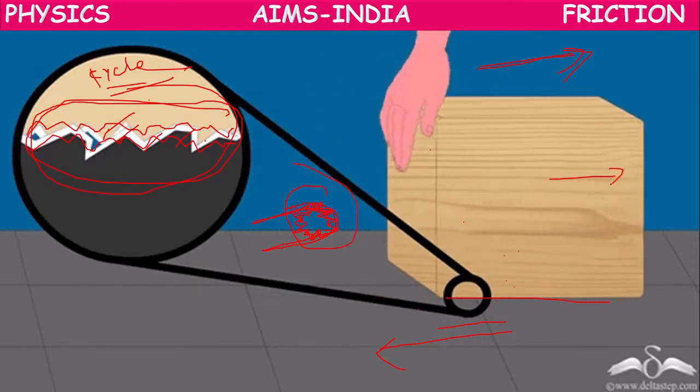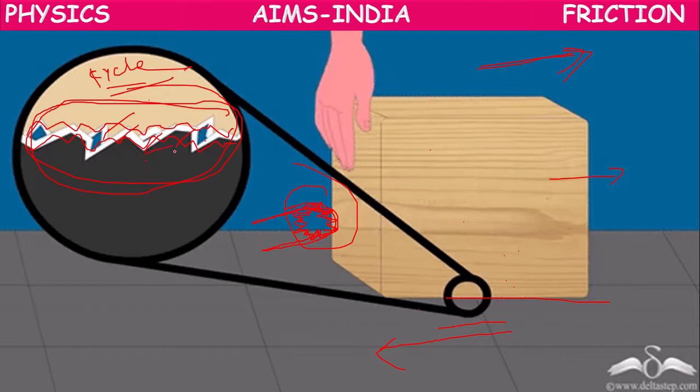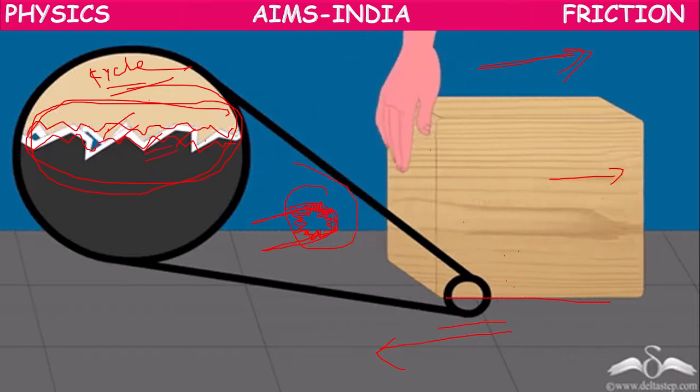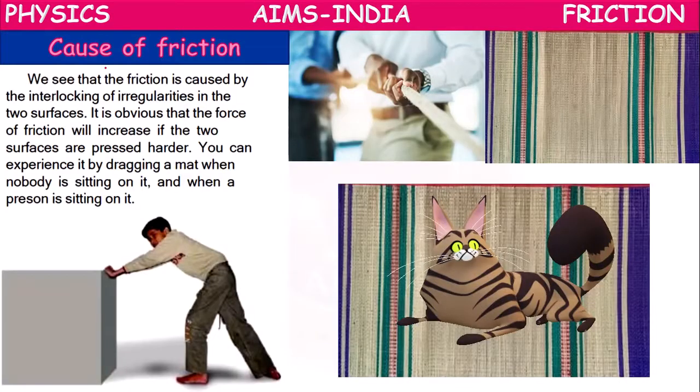We have to apply a force which can break this interlocking. So friction is caused by interlocking of irregularities in the two surfaces.